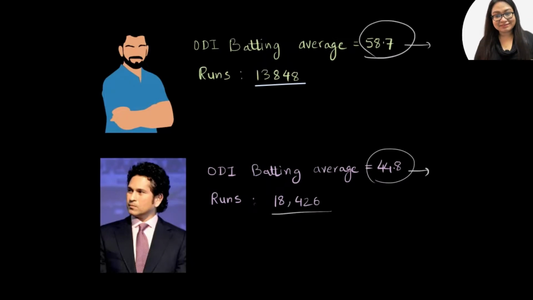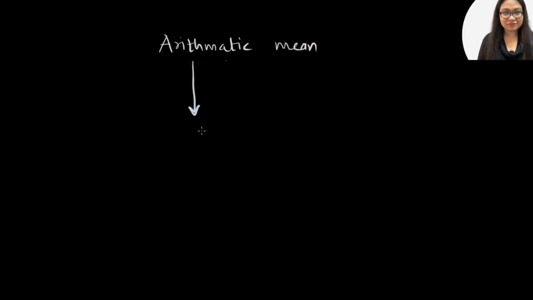Important to note that arithmetic mean is just a fancy term for the word average. We usually come across the word average, but we are looking at arithmetic mean, and these words are used interchangeably. There are different kinds of mean that we need to study, and in this particular video we'll be looking at arithmetic mean. But why do we study arithmetic mean? What is the point of understanding arithmetic mean and how is it useful in real life? So why do we study arithmetic mean?